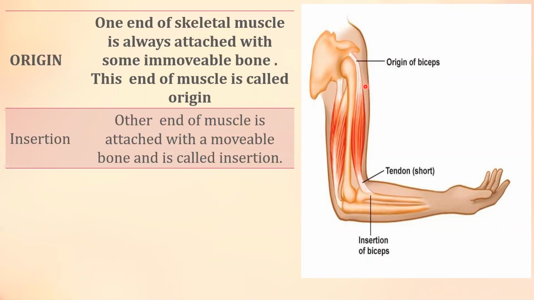And muscles are attached with the bone with the help of tendons, as you know. The other end of the muscle is attached with the movable bone, and this is called insertion. The end of the muscle which is attached with the immovable bone is called origin, and the second end of the muscle which is attached with the movable bone is called insertion.